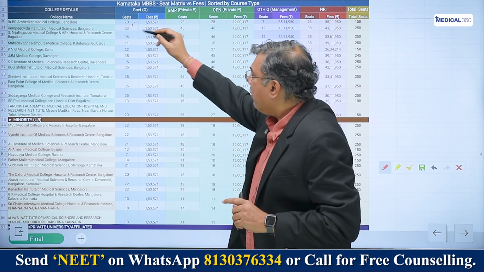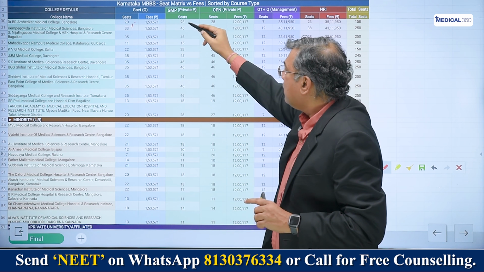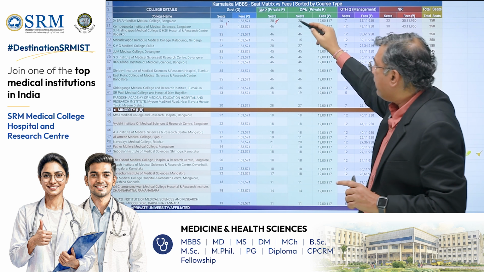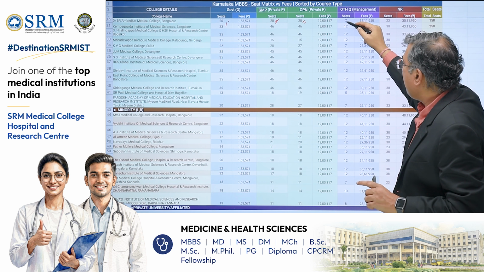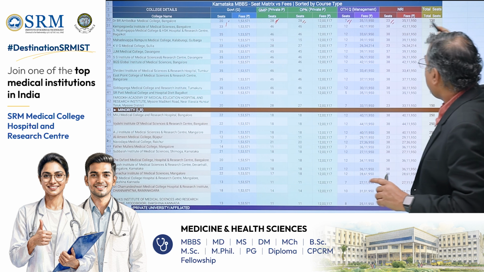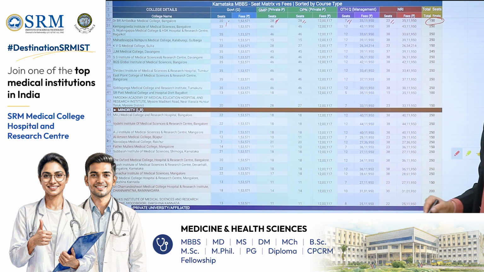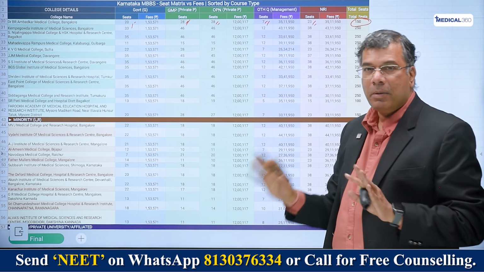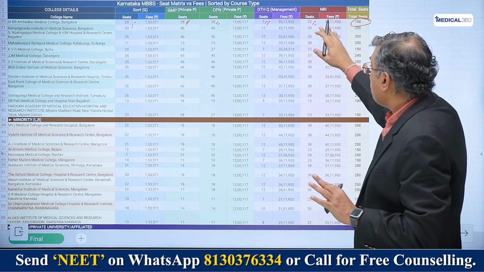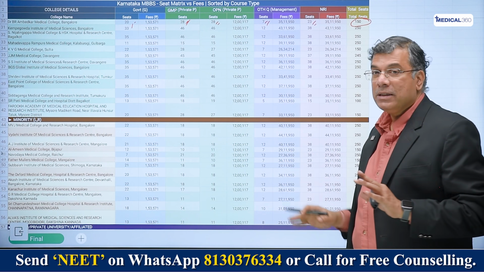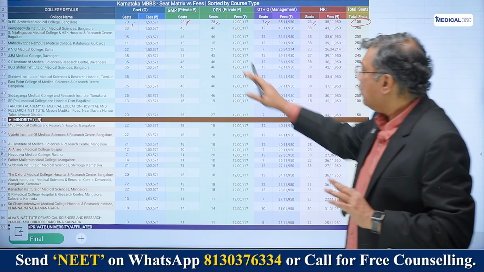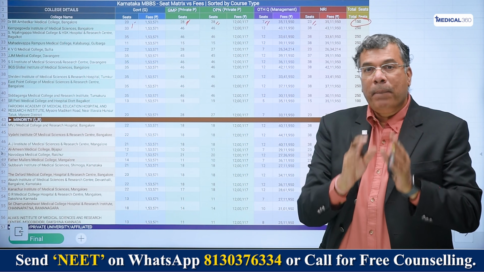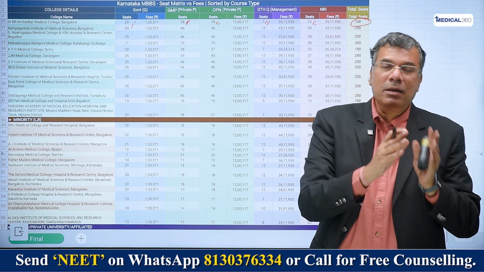Dr. B.R. Ambedkar, there are 20 seats in the government seats. Then you have private is 28, and then outside the state of Karnataka is 28, right? Then you have 7 in the management quota and 23 in the NRI quota, in all 150 seats. Of the 150 seats, the number of seats for the government quota is only 20. Remember that. And the number of seats that you have in NRI is 23, management quota is 7, which is 30. And then you have about 56 in between, which is meant for the private quota, but the fee is also regulated by the Karnataka state government.